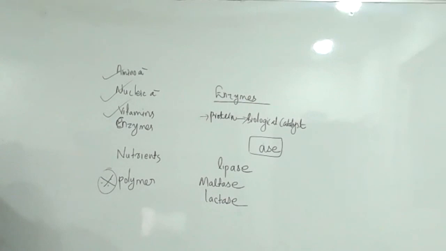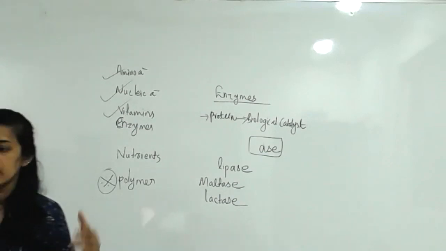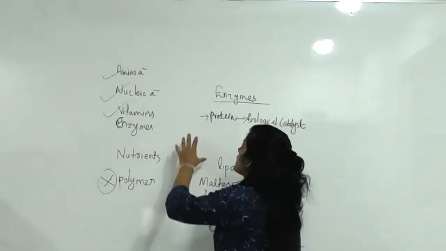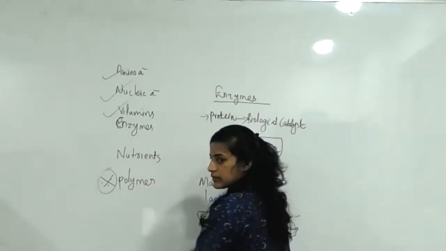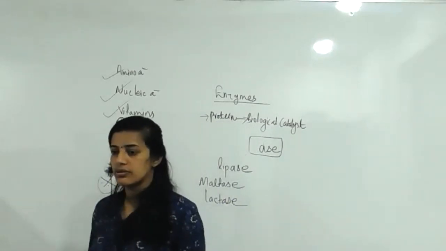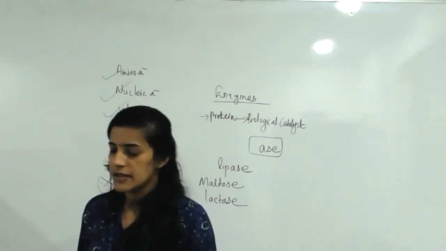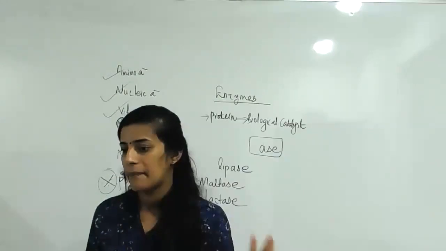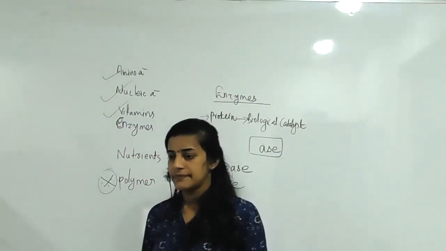Enzymes are of two categories, mainly specificity-wise and efficiency-wise. Enzymes can be classified into different forms; we can discuss that in the next class. Tomorrow we will discuss in detail enzyme, nutrient, polymer. We will cover almost half of the biomolecules section. Students, is this much clear? Is everything clear, today's portion? Revision is important. Revise and come back. Thank you so much.